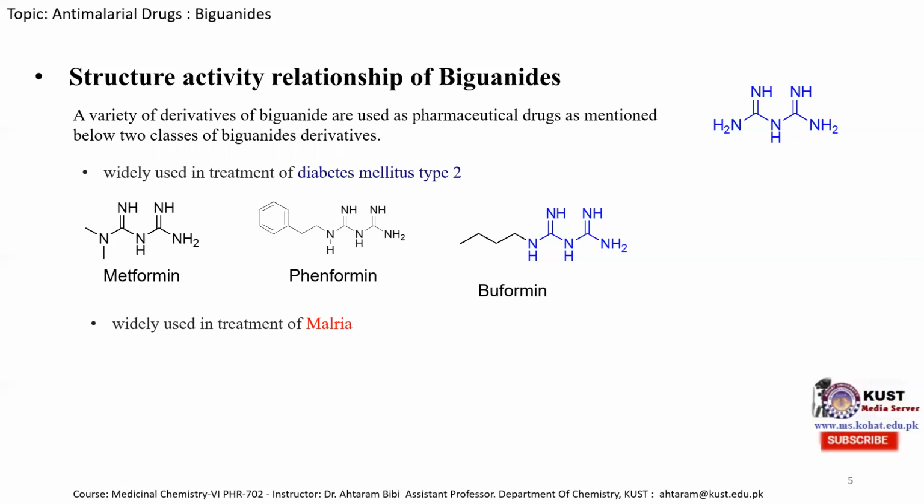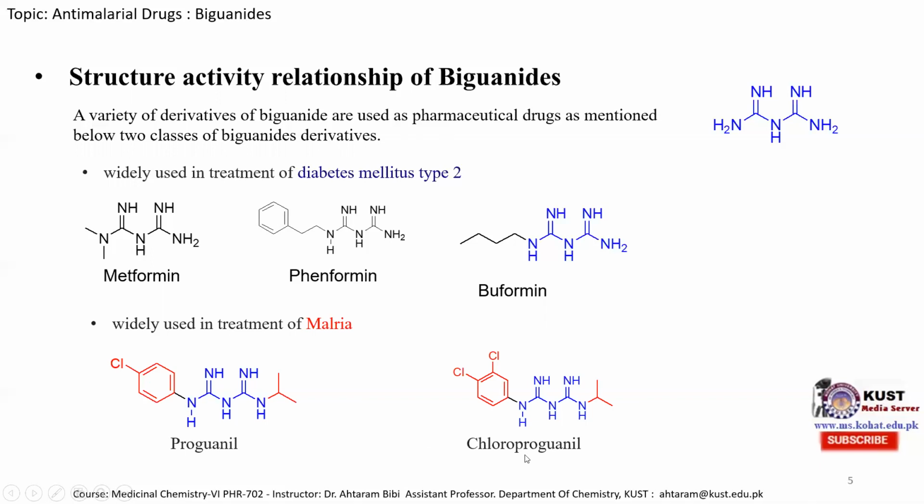The second widely used class of biguanide derivatives is used for the treatment of malaria. An example of those molecules is proguanil, in which one of the primary amine hydrogens is replaced with an isopropyl group, and on the other side, the primary amine hydrogen is replaced with a para-chlorobenzene. The second example is chlorproguanil, in which one hydrogen of the primary amine is replaced with an isopropyl group, and on the second side, the hydrogen is replaced with a 3,4-dichlorobenzene molecule.